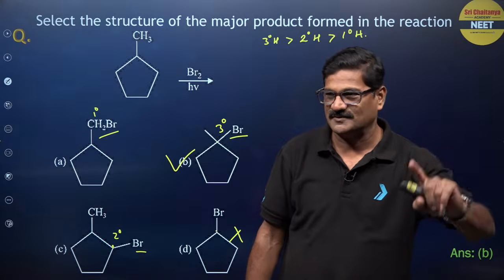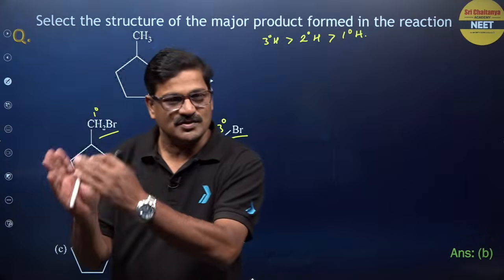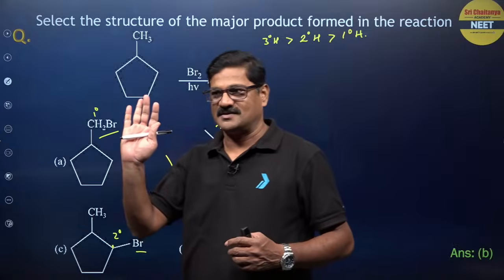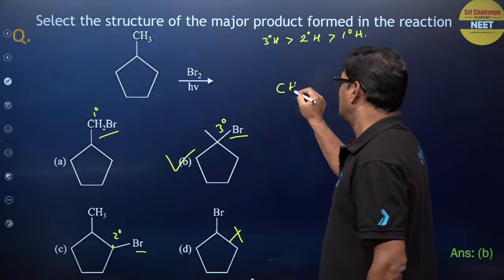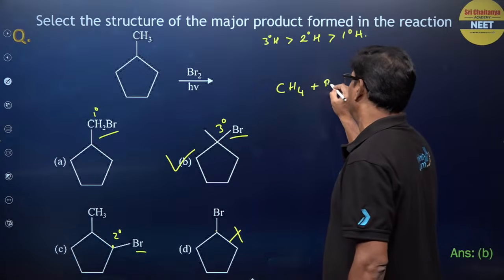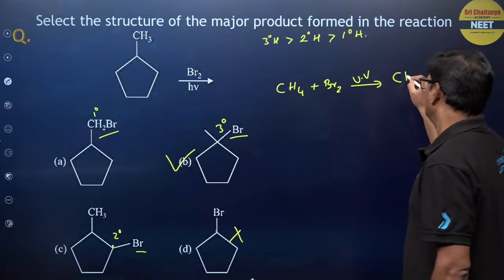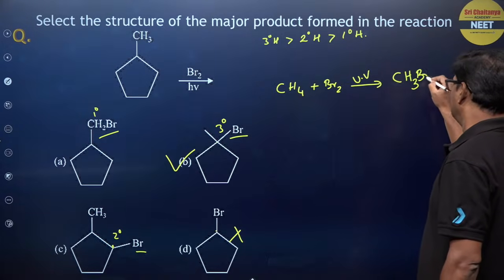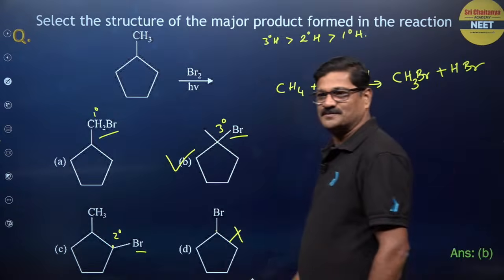Children, any doubt? If you have any doubts, use the chat box and you can ask us. Say, for example, CH4 when it is treated with Br2 in the presence of ultraviolet light, you are going to get one hydrogen replaced with one bromine. Are you getting it or not clear?